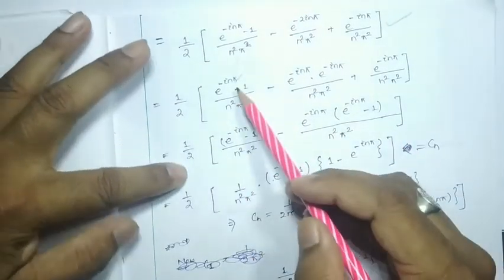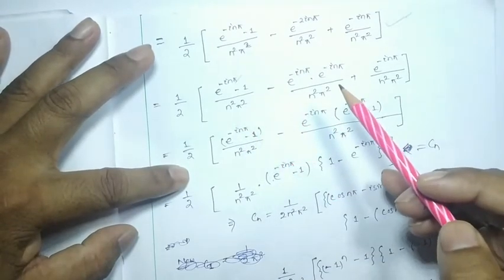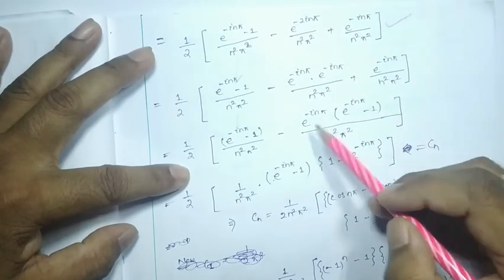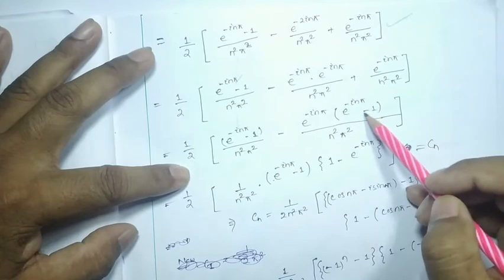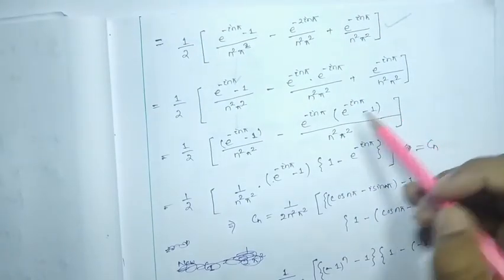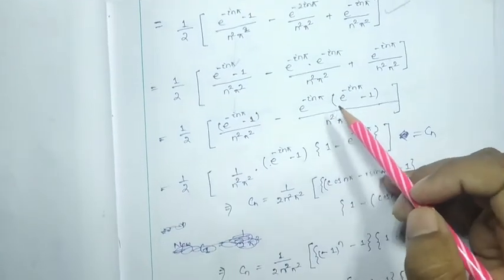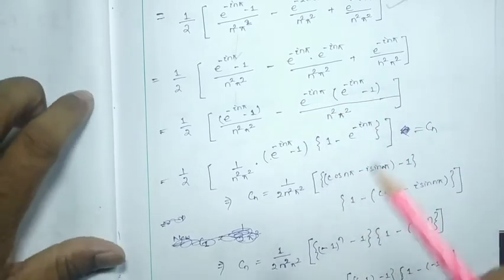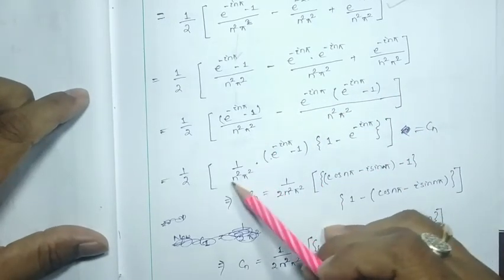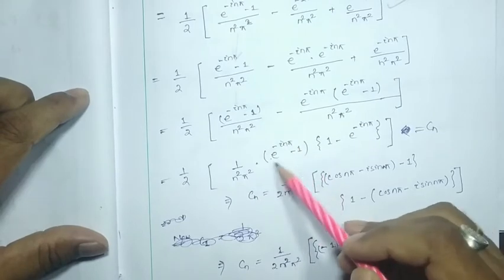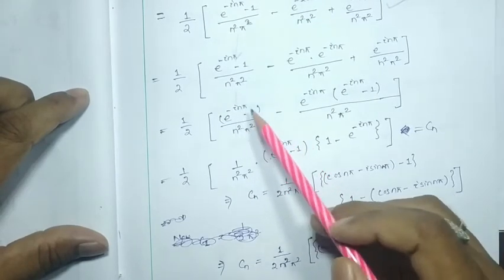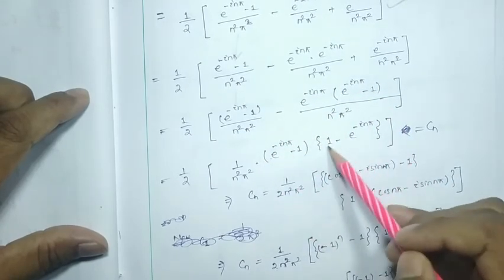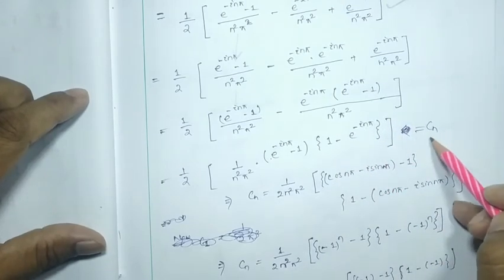Now 1 by 2, this term as usual I have written over here, and from these two terms I can take common e to the power I n pi, and we are going to get e to the power I n pi minus 1 by n square pi square, right? And from these two terms we can take common e to the power I n pi minus 1. 1 by n square pi square, the denominator, we can take outside, and also e to the power minus I n pi minus 1 here and here can be taken outside, and the bracket 1 minus e to the I n pi. This is also Cn.